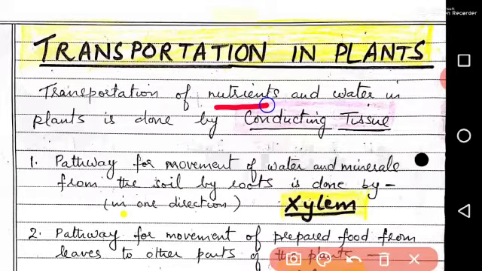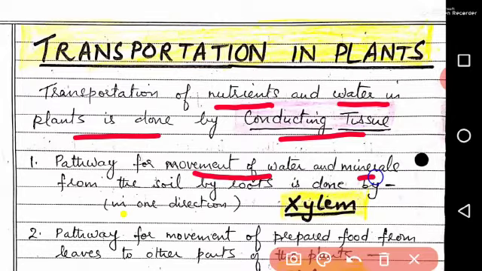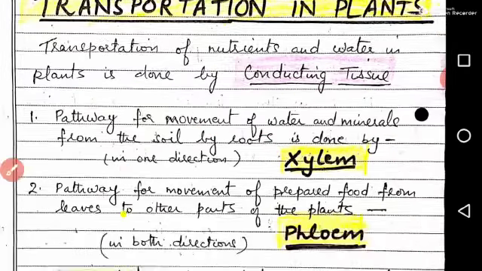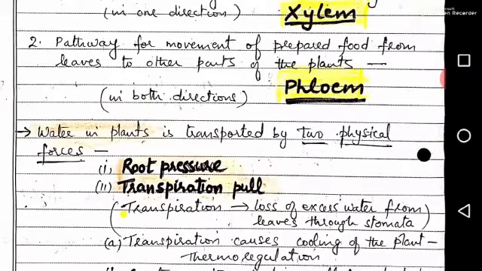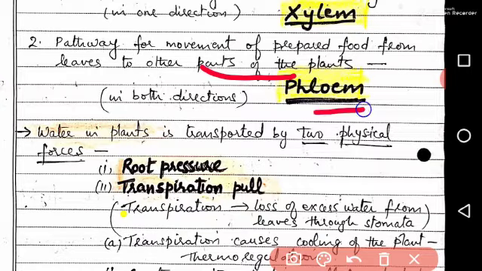Transportation of nutrients and water in plants is done by conducting tissue. What is this conducting tissue? The pathway for movement of water and minerals from the soil by roots is xylem tissue, and the pathway for movement of prepared food from leaves to other parts of the plant is phloem. Water in plants is transported by two physical forces, that is root pressure and transpiration pull. These two forces are responsible for the upward movement of water.